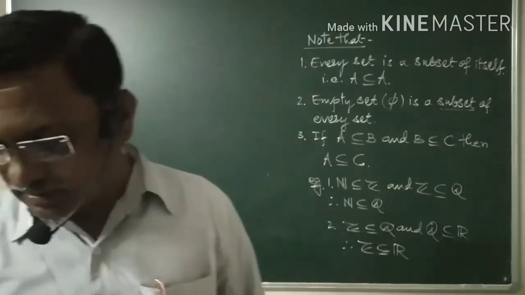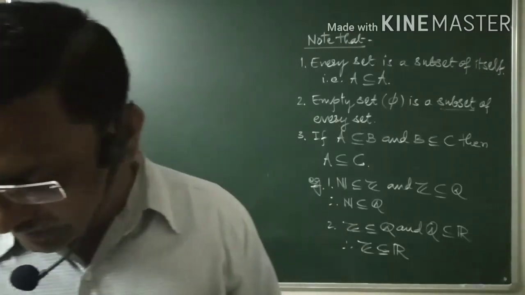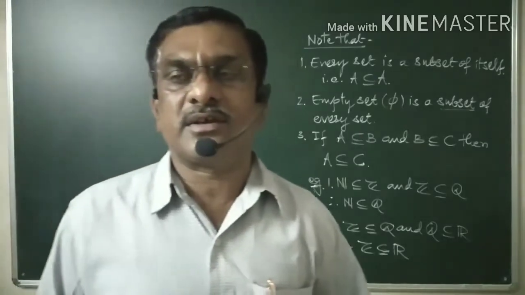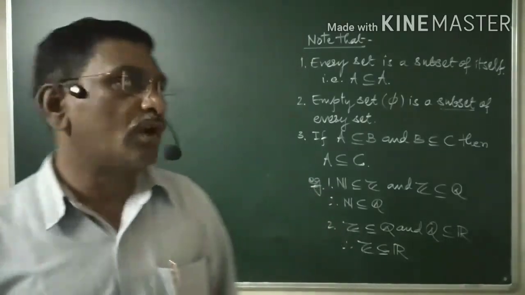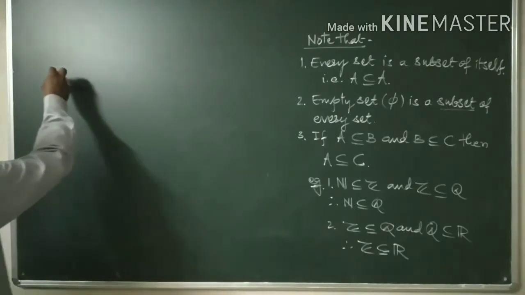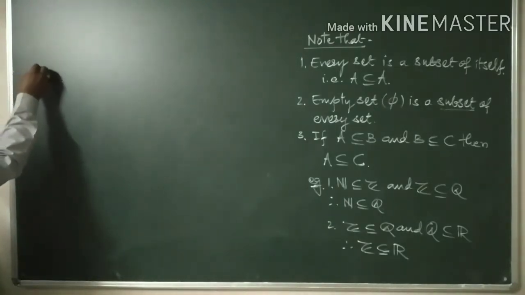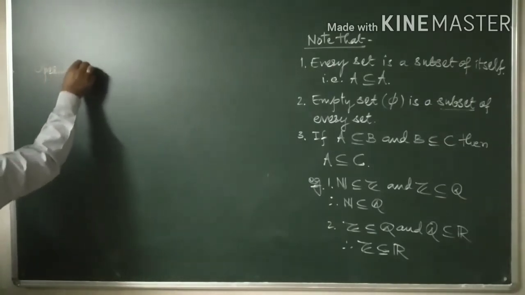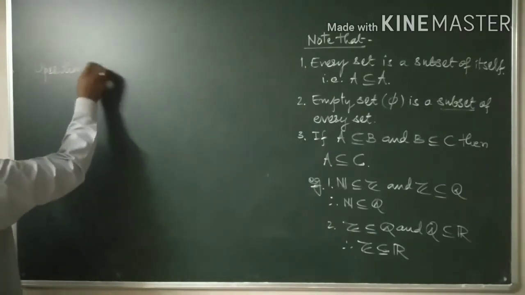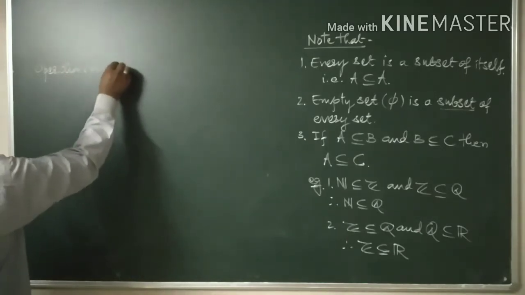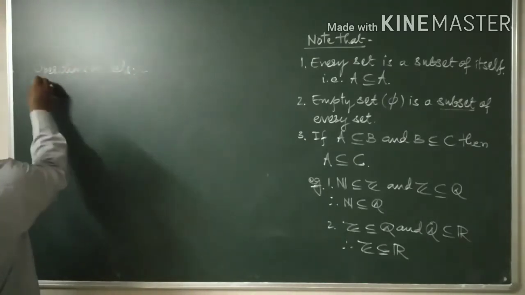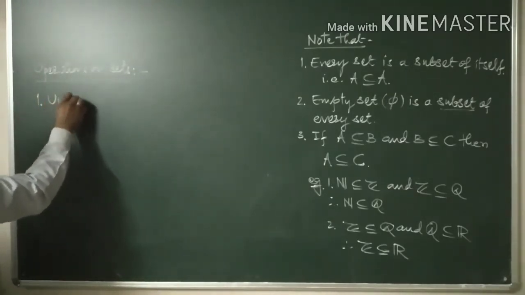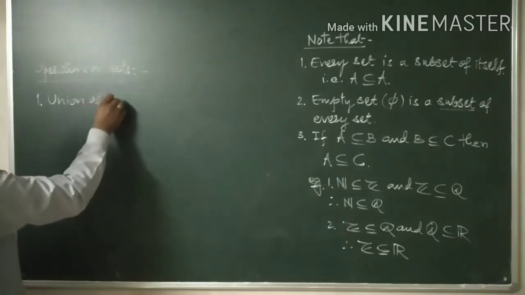And next, as we have announced in the last lecture, let us go for the operations on sets. Operations on sets, the very first operation is the union of two sets.